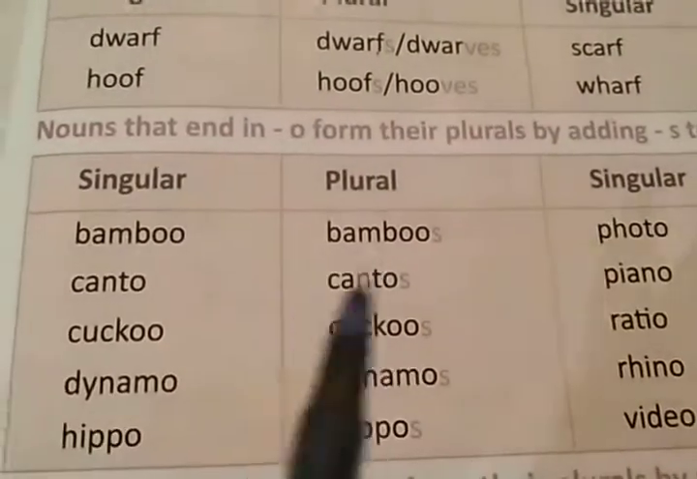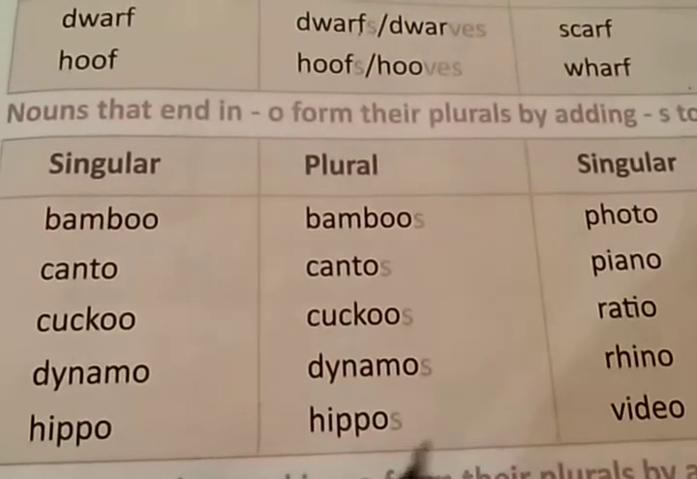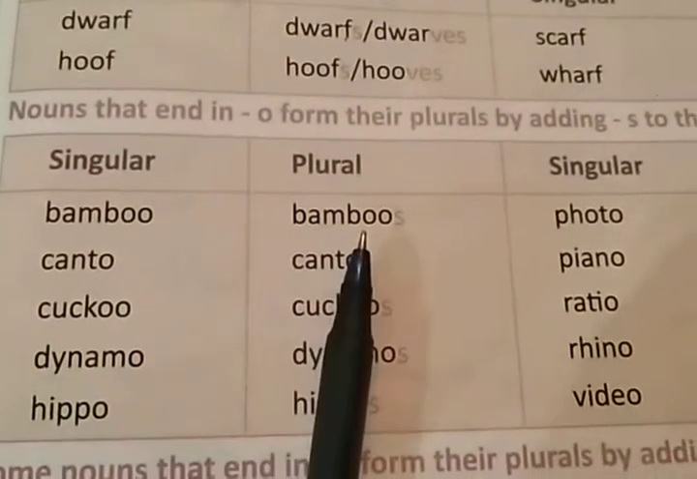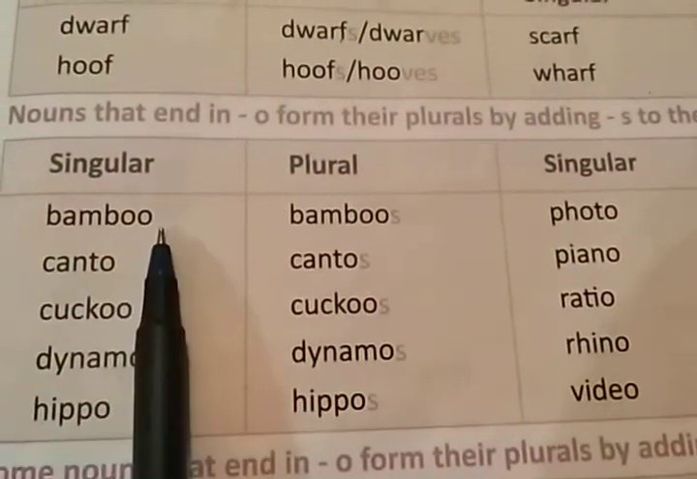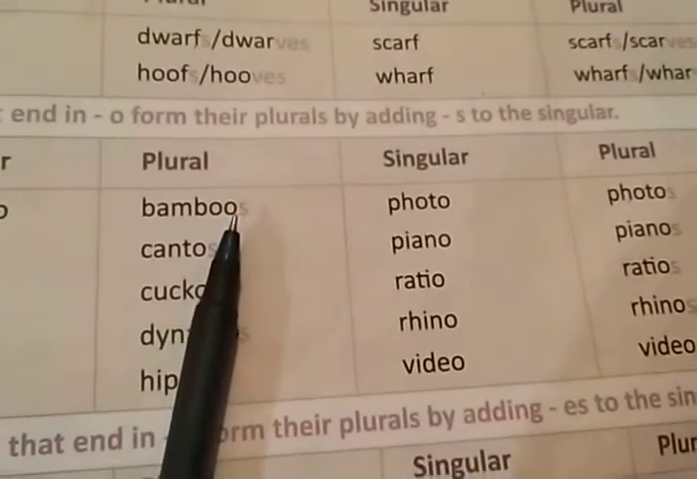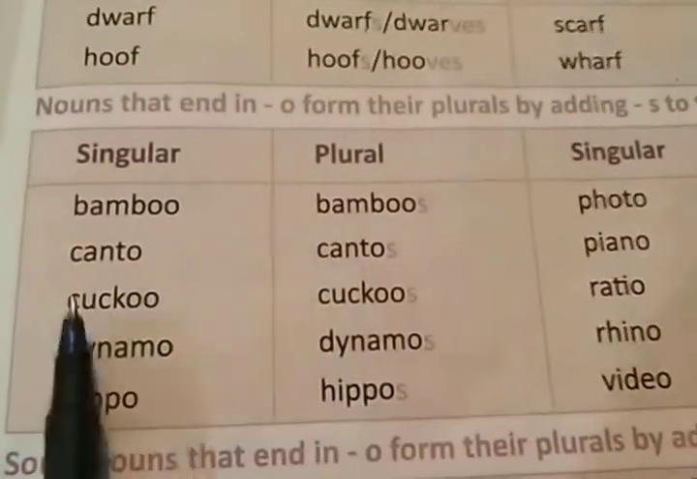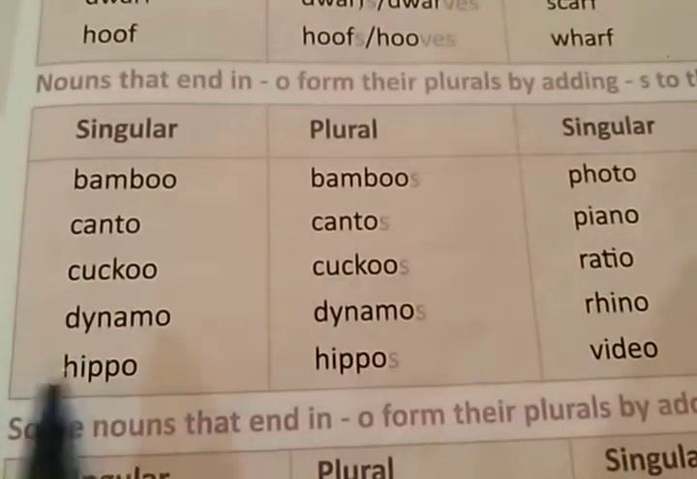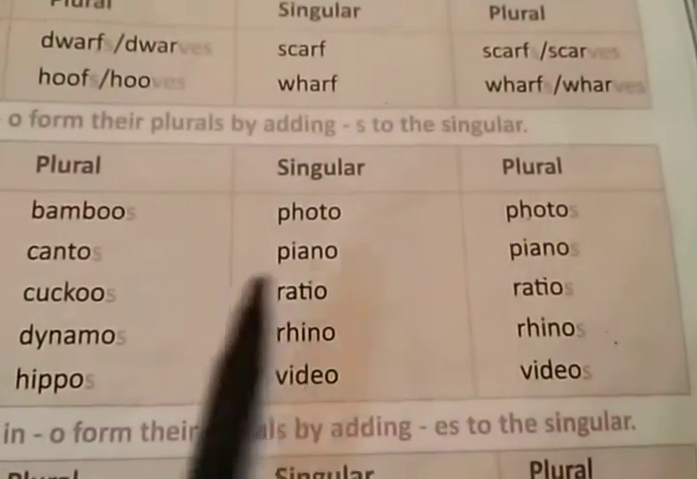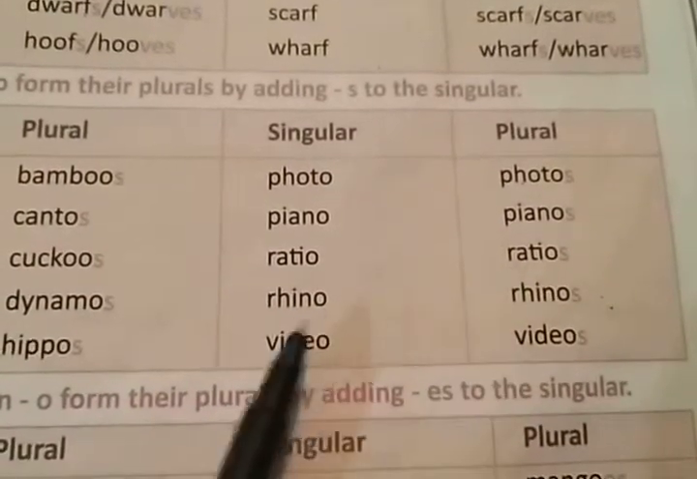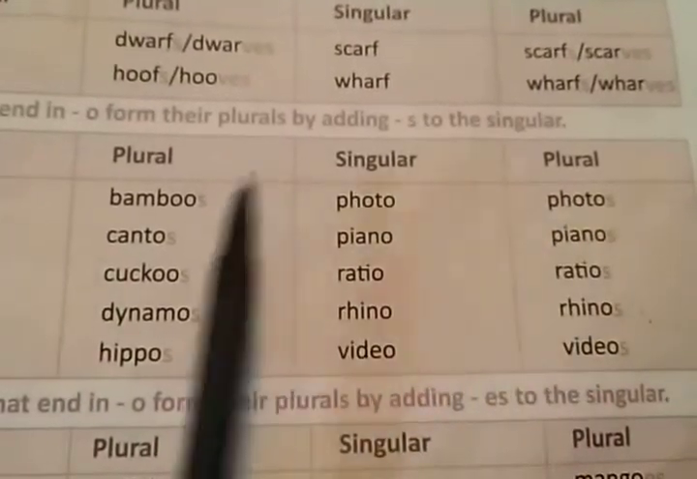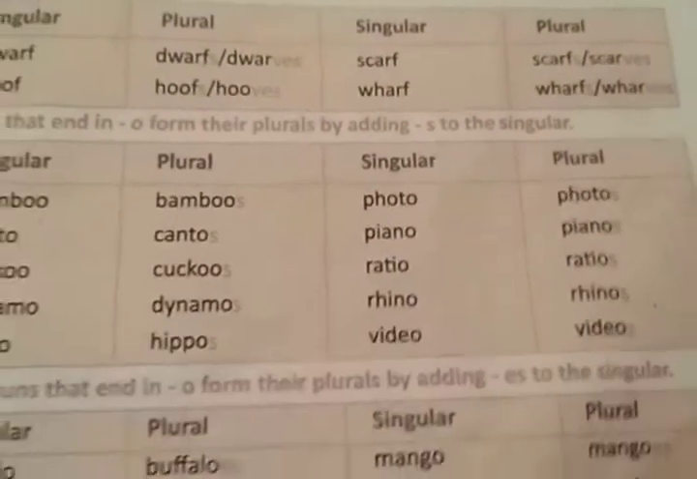Now the next one. Nouns that end in o form their plural by adding s to the singular, right? Like bamboo, bamboos. Here these words are ending with o and you are making the plural by adding s at the end of the word. Bamboo, bamboos. Canto, cantos. Cuckoo, cuckoos. Dynamo, dynamos. Hippo, hippos. Photo, photos. Piano, pianos. Ratio, ratios. Reno, renos. Video, videos. Clear? You are simply adding s at the end of the word.